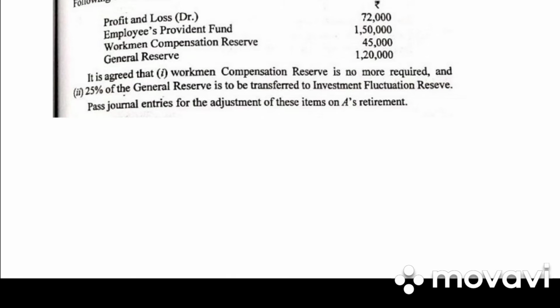So they have given us profit and loss debit balance. They have given us employees provident fund. So employee provident fund is an outside liability and this is not an accumulated profit. So this will not be distributed among partners. Then we have workmen compensation reserve and general reserve. So write down journal entries.